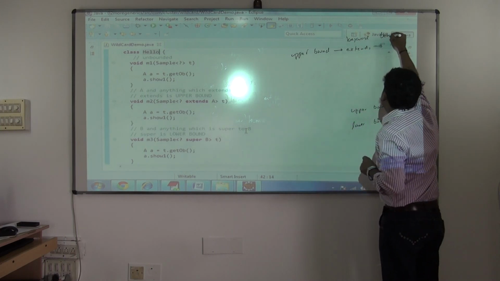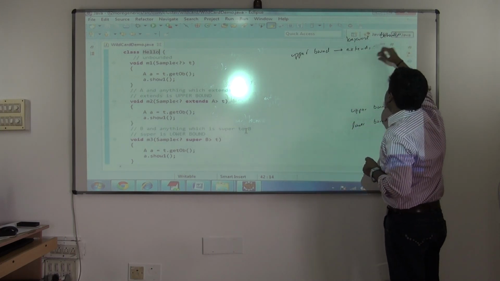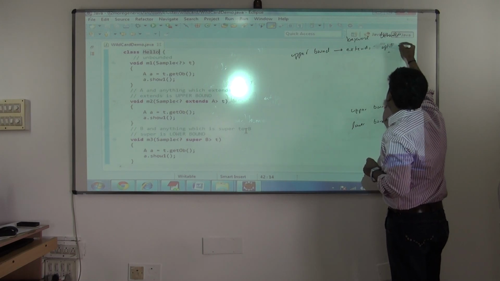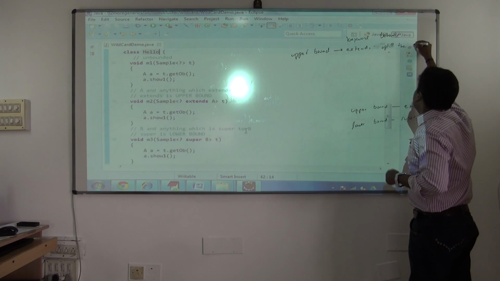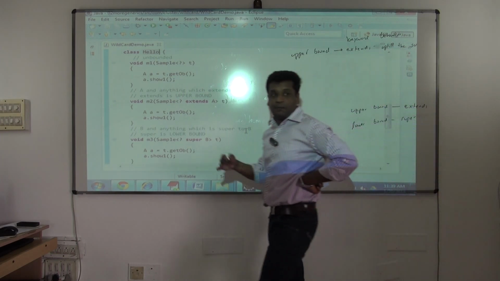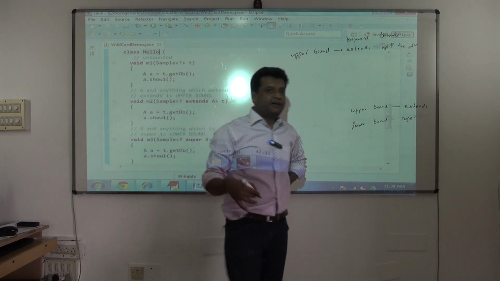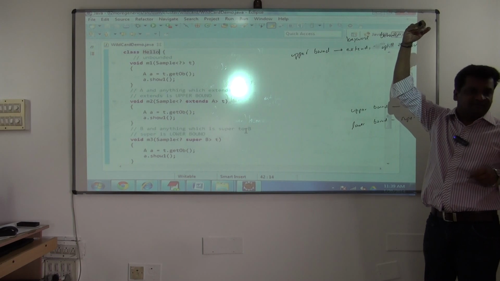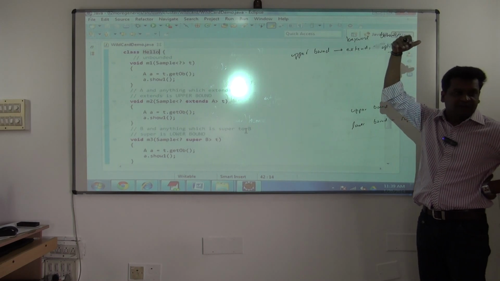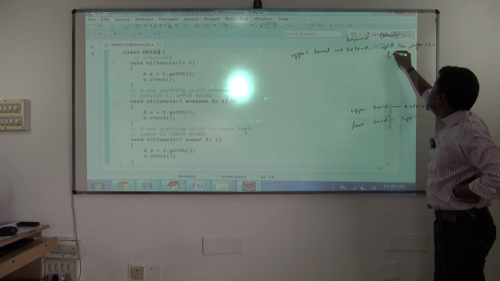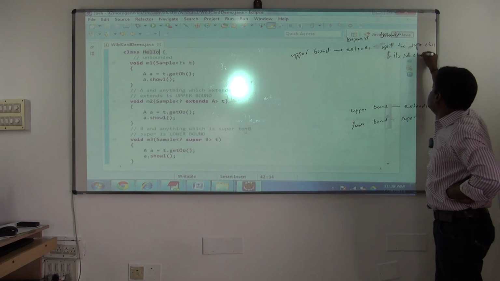Okay, behavior is up till the superclass and its subclass. That means that is the upper bound. That is the upper limit. Understood? Up till the superclass and its subclass.